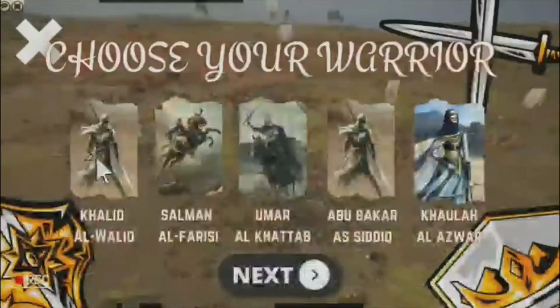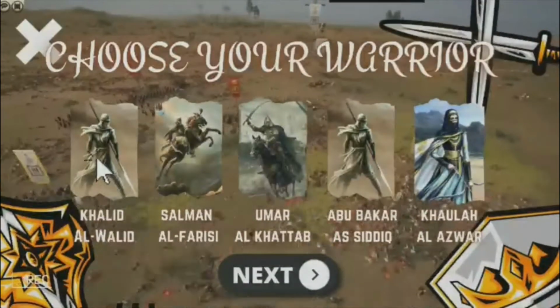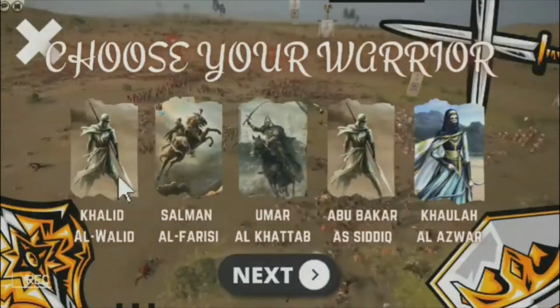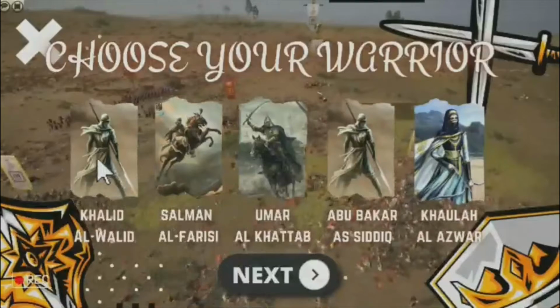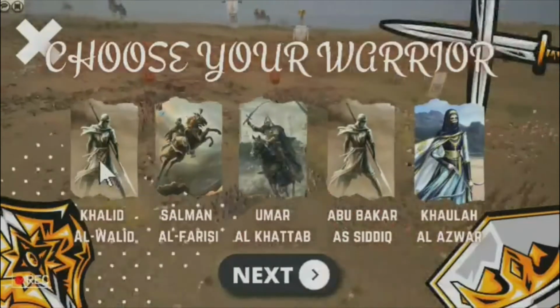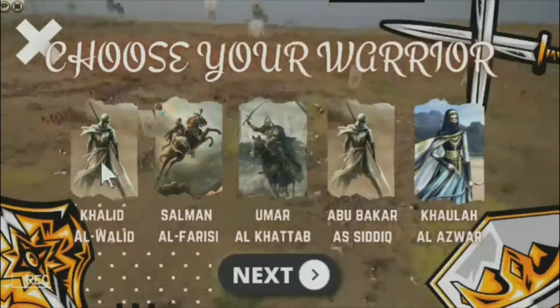Next, this game has many chapters given titles based on the names of Islamic warriors, and each chapter has a different storyline and different game tactics based on the history of the Islamic warrior. You just need to choose the chapter that you want to play, tap the picture of the chapter and click the next button. For example, you choose to play chapter Khalid Al-Walid.